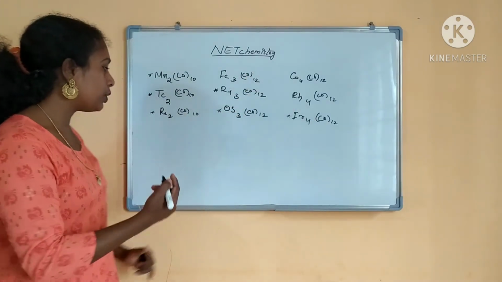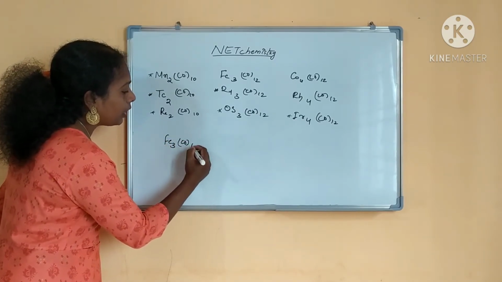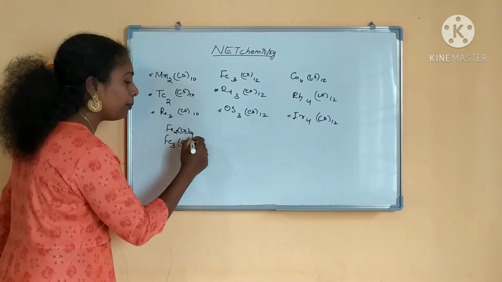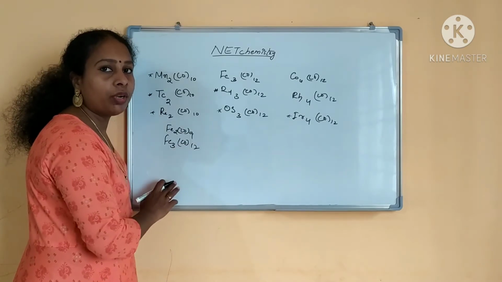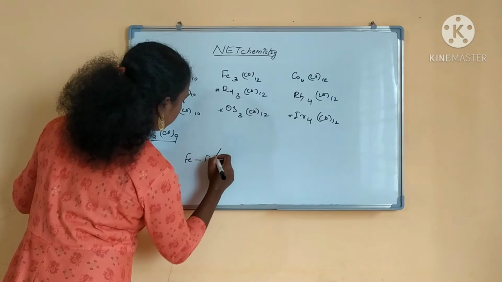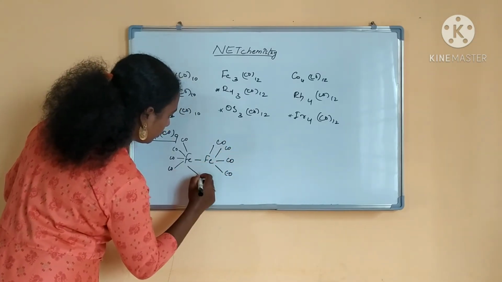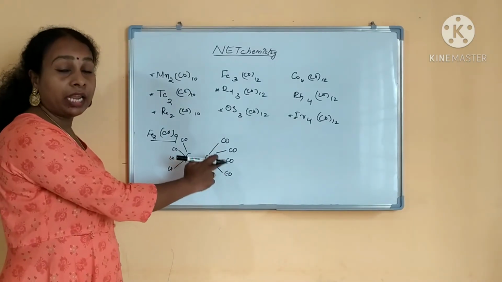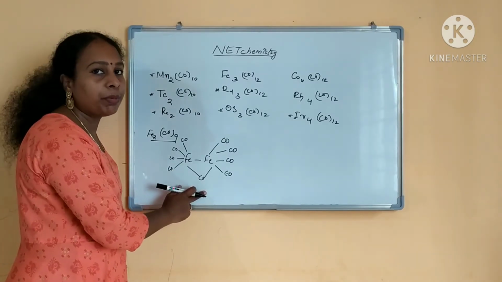This Fe3(CO)12 we will see first. Not only Fe3(CO)12, Fe2(CO)9 also has bridging. We will see all the bridging compounds, bridging carbonyls, then you will understand. It is an important topic, you have to study. If you see Fe2(CO)9, each Fe atom contains 4 CO and 1 CO is made a bridged carbonyl.